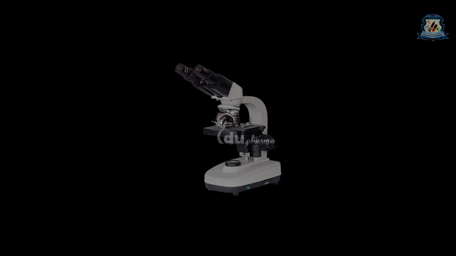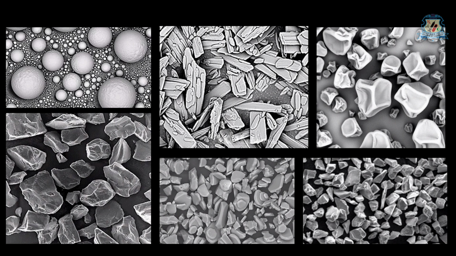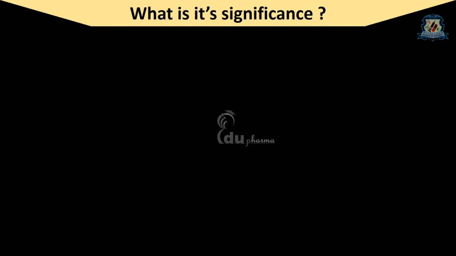If we go to the microscopic level, we can easily observe different shapes of the particles, as you can see in these scanning electron microscopic images of different powder samples. Let's see why the study of shape is important in any field of science.